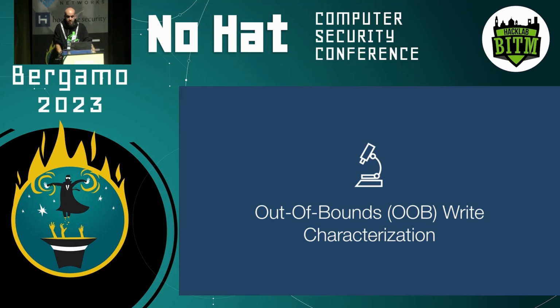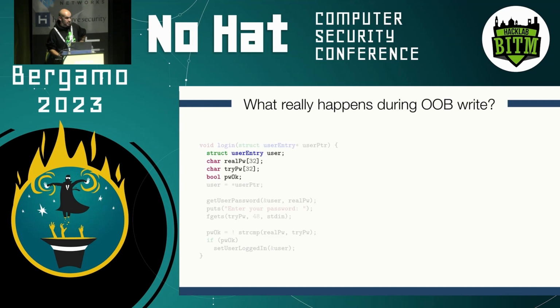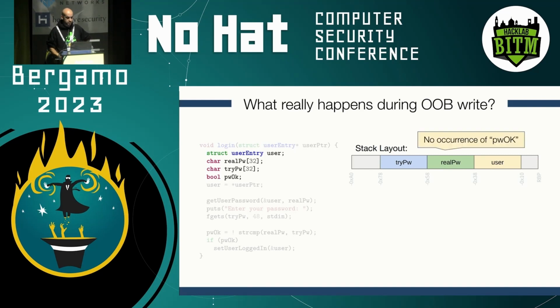So let's see an example, right? A few seconds here for people to spot a buffer overflow in this code. Good. All right. Let's see. So we have a function here that has some local variables. And if we look at the stack layout of this function, we would see something like this, where we see our local variables for this function stored on the stack. Interesting part, we don't see here one of the variables, right? The pwok is not actually placed in the stack, and this is a result of the optimization done by the compiler. So in this case, this variable is actually used as a flag in a register.